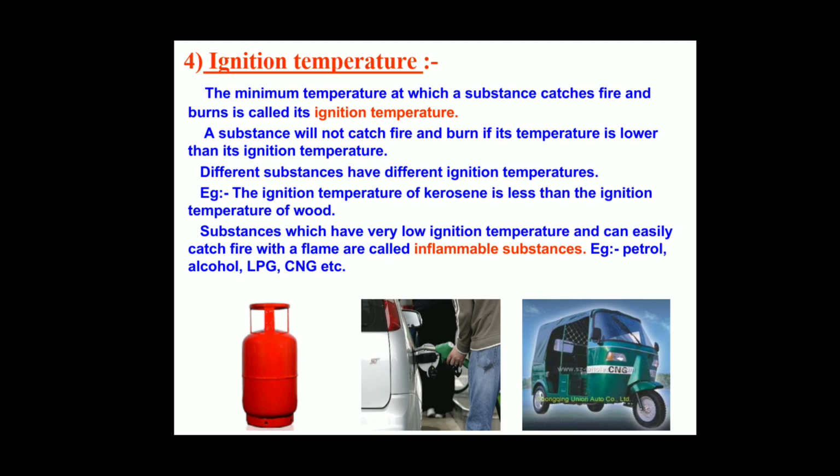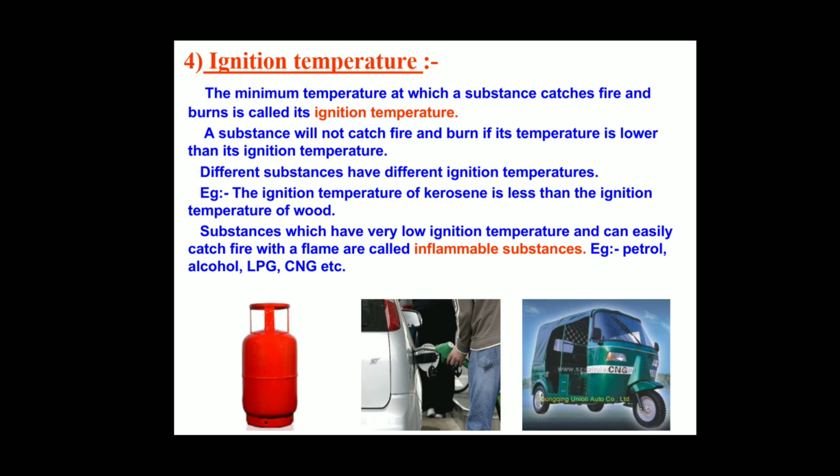Different substances have different ignition temperatures. You might have seen that wood and paper, when you burn paper, it can catch fire easily. When we take a matchstick near paper, it immediately burns. What about wood? If we take a lit matchstick near wood, it doesn't catch fire.